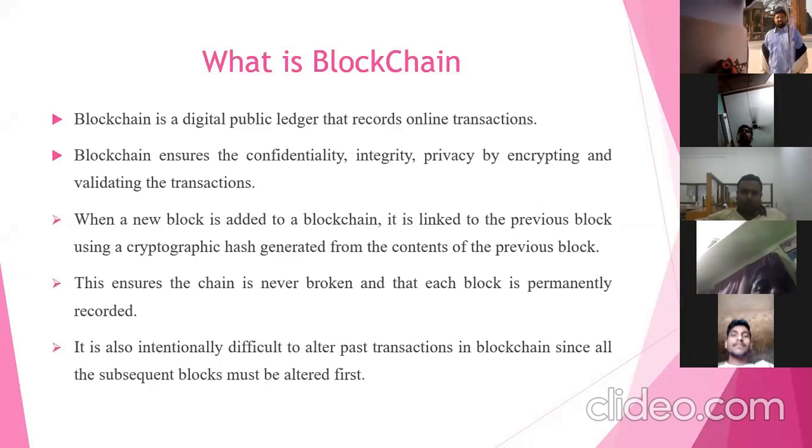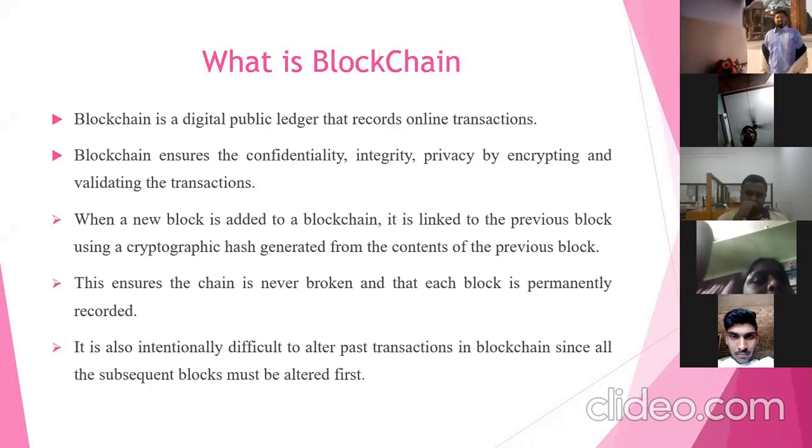Now we will discuss more about blockchain. What is meant by blockchain, and how does it work? Here we will define blockchain. Blockchain is a digital public ledger that records online transactions. Otherwise, we can say that blockchain is a decentralized network which is used to ensure transparency and security. Or, one more definition: blockchain is a chain of blocks.